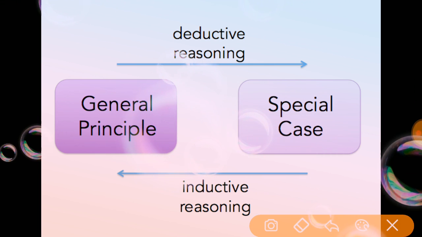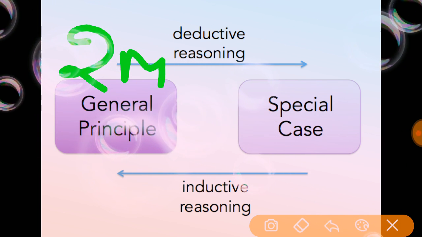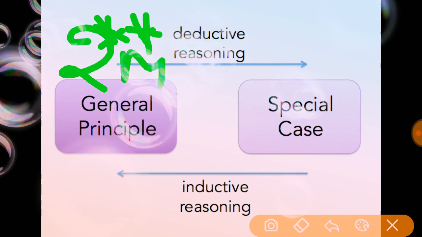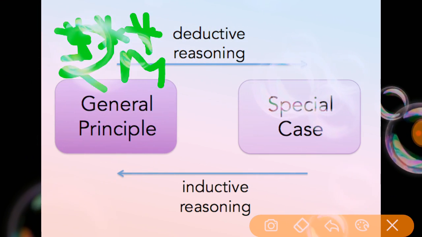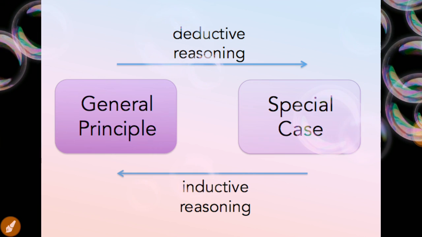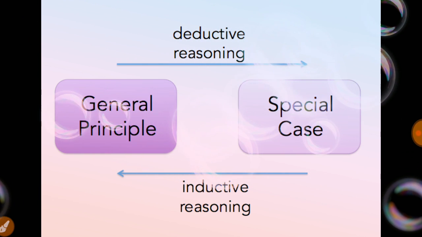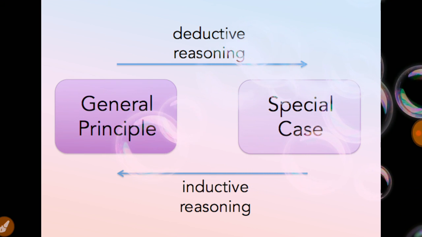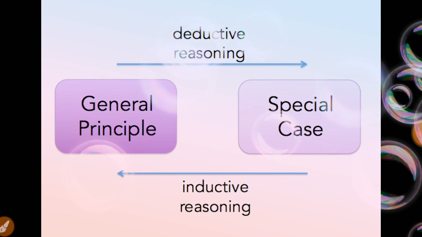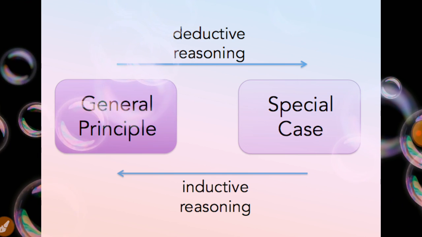So this is an important question for 2 marks. They may ask for 2 marks. It is an important question. What is the difference between the deductive and the inductive reasoning? Or they may ask a question like this also. What do you mean by logical reasoning? Logical reasoning is a process to gather the information and know the information.